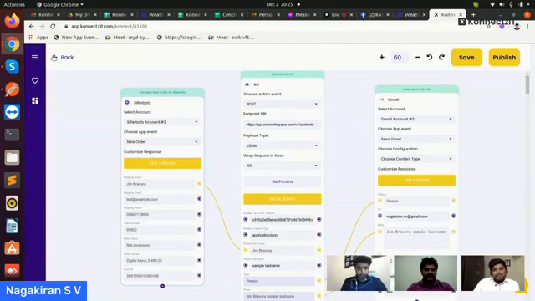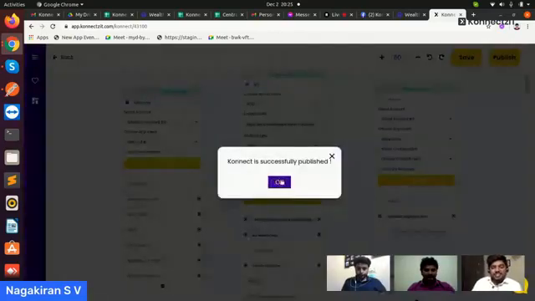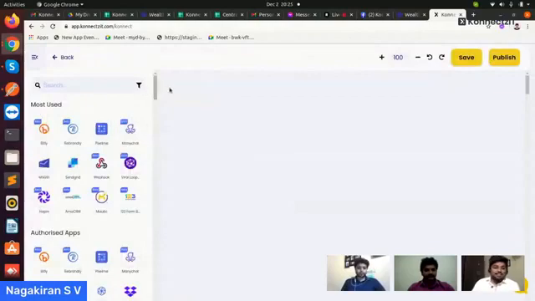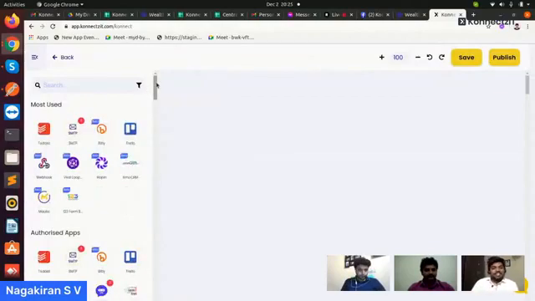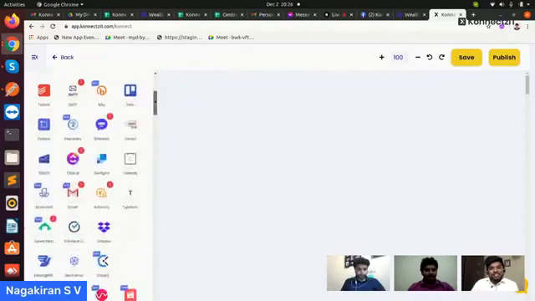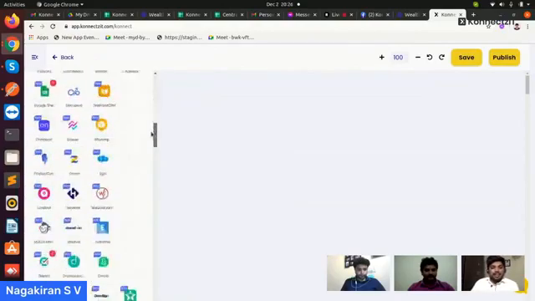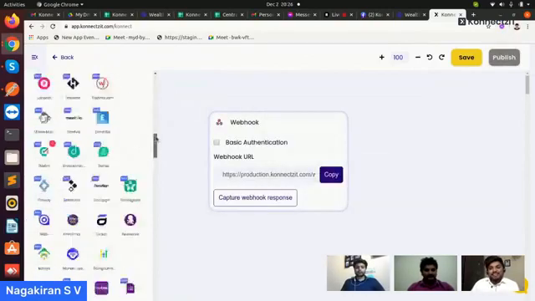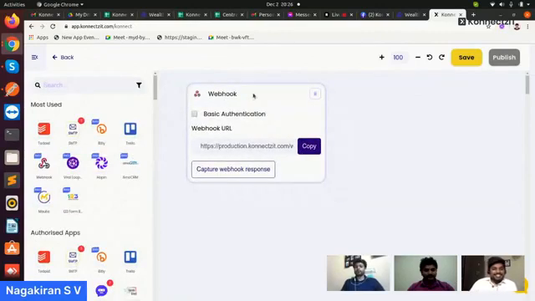Guys, what we are going to experience is, whatever triggers and actions are not present inside Connexit, you can connect them. That's what the title is all about. It's a disruption we are creating in automation. So even if the apps are not present inside Connexit, you are able to connect your triggers or actions. You can check how it is done using the generic webhook and API feature inside Connexit.